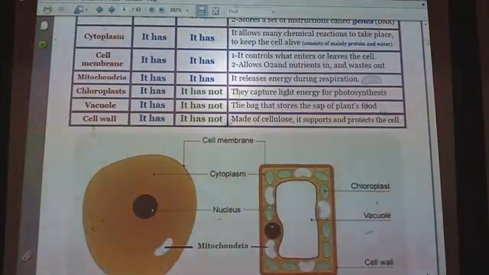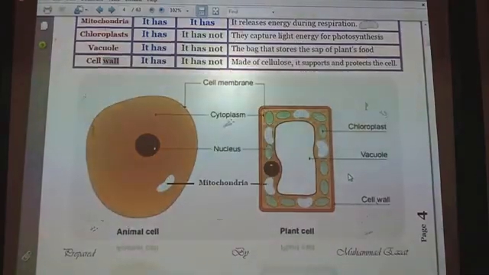Look at the differences between the two cells. Number 1, chloroplasts are found only in the plant cell, and they do not exist in the animal cell. Don't ever forget that the main function of chloroplasts is to capture sunlight for the photosynthesis process to make their own food. The vacuole in the plant cell looks like a bag that stores the sap of the plant's food. Finally, the cell wall, which surrounds the outside of the plant cell, is made of cellulose, which supports and protects the cell.